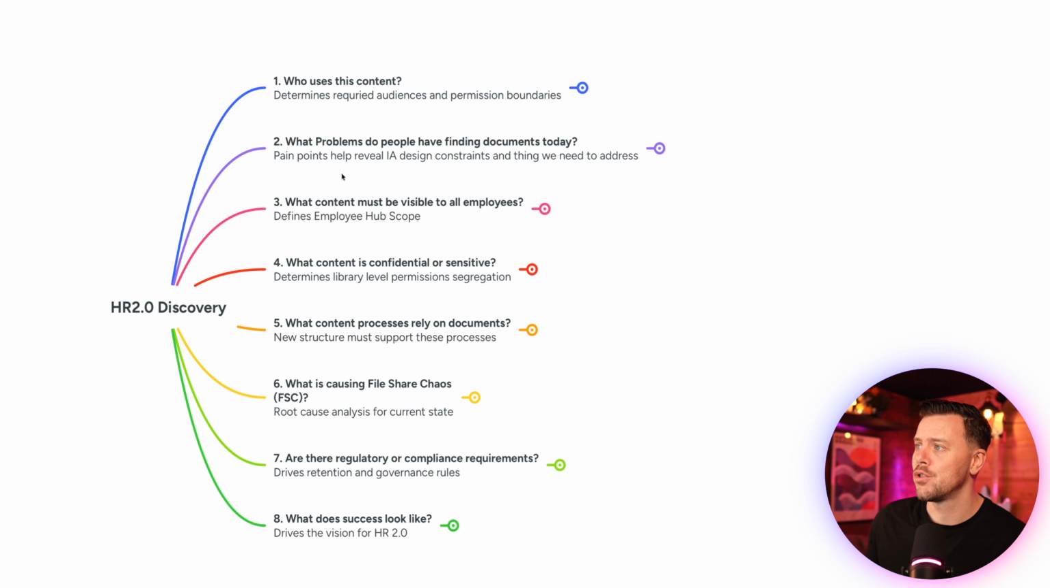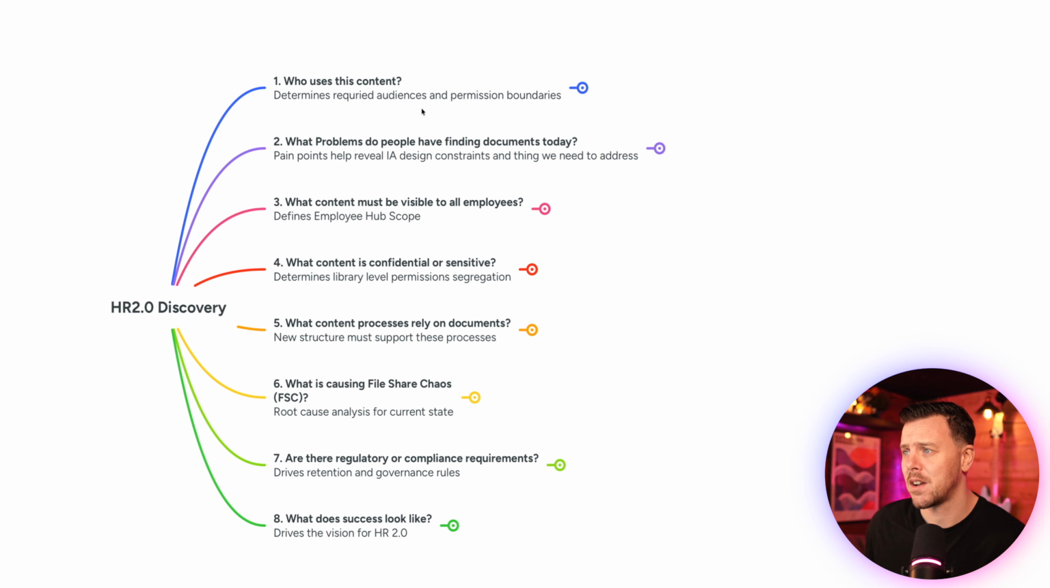And then to run you through an example of how this might play out, really what you're doing is you're going to talk to the people who interact with the content in the file share that we're working with. That's who we need to canvass. And we're going to have either one session or multiple sessions and pool it together at the end. So looking at the first question of who uses this content, really what we're trying to do is determine who are the audiences of the content and what high level permission boundaries we might want in a target solution.